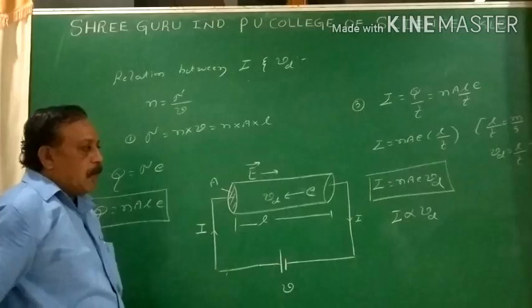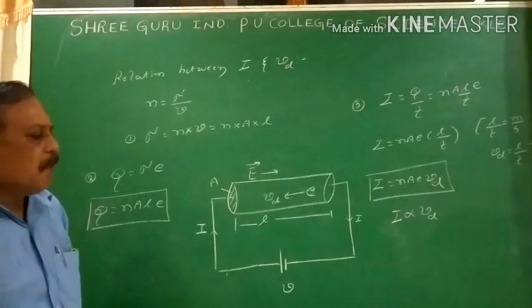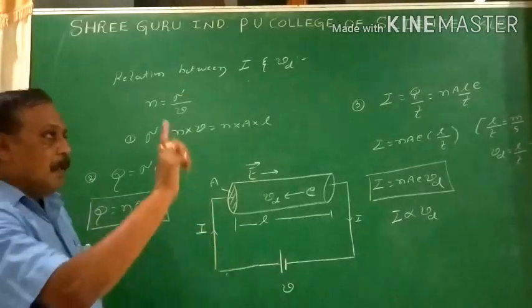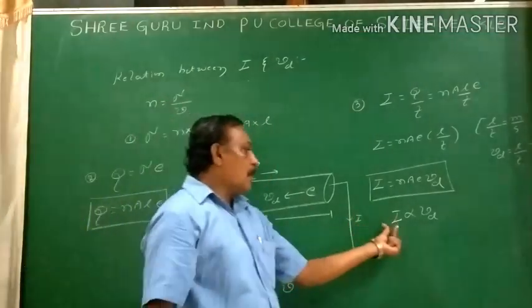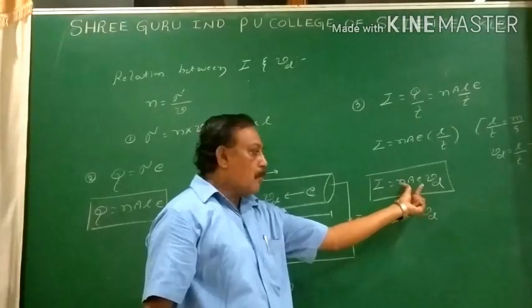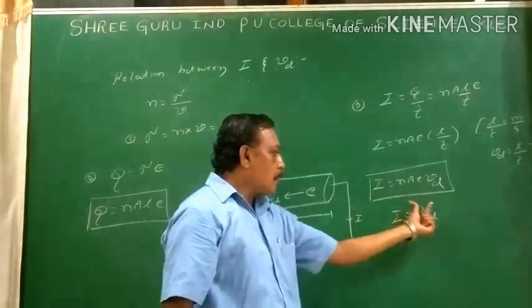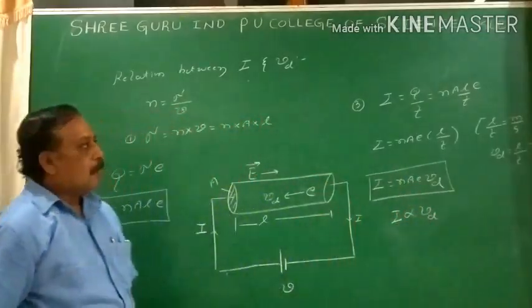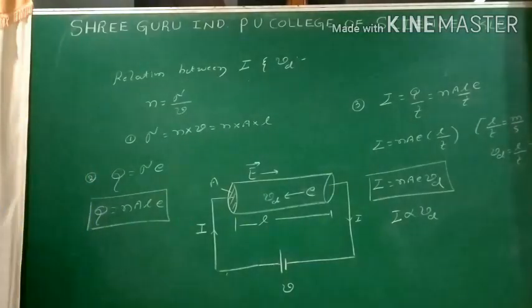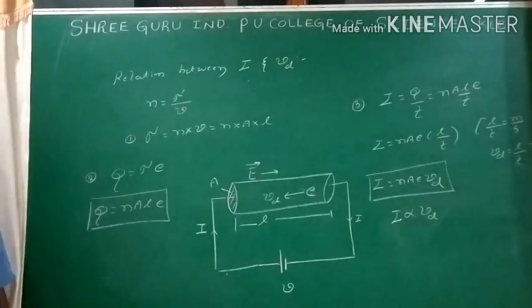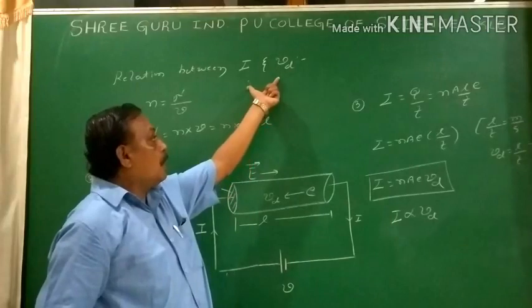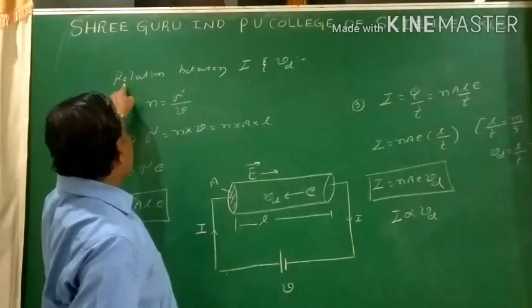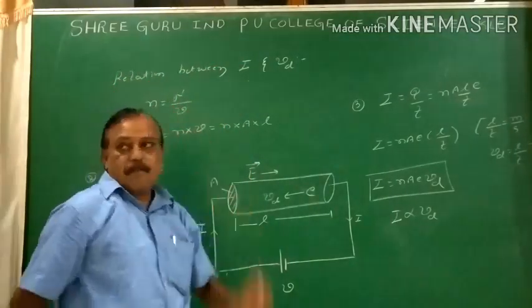The drift velocity is of the order of 10 to the power of minus 5 meters per second. This is very small. Because of that, when I put the button on, immediately we get the current in the conductor, because the electrons are drifting with the velocity Vd. Current and drift velocity are directly proportional. Now this is the expression for current in terms of drift velocity. Now these two are the basic equations. One is the expression for drift velocity, which we have already studied, and second is the relation between current and drift velocity.